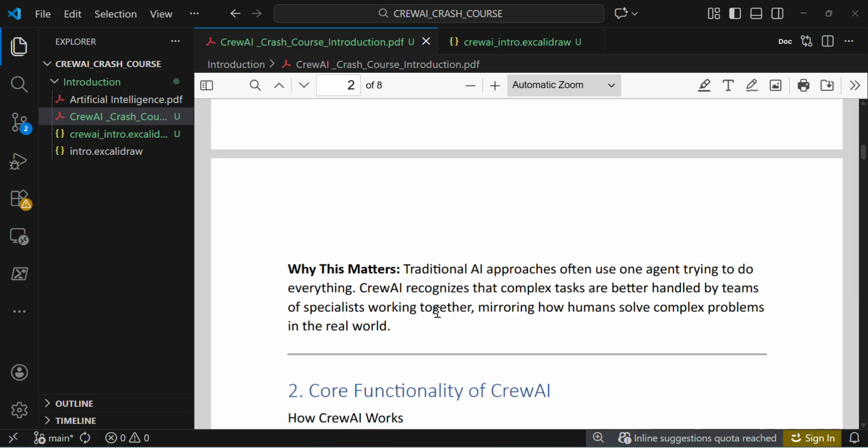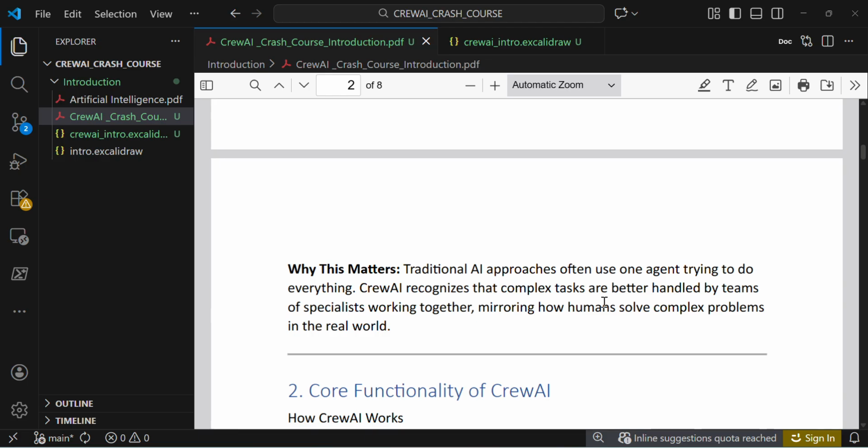If we are giving overload to that particular single agent, all these three things, it can hallucinate, or it can take more time to create an answer. So that's the major disadvantage of using a single agent, right?